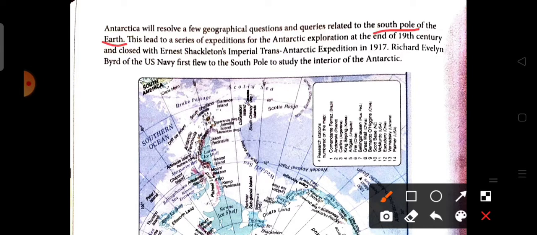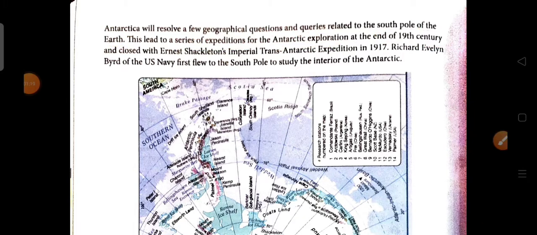So he described that if we explore the southern poles, then a few geographical questions and queries would be solved, and this led to a series of expeditions for Antarctica, and exploration in the 19th century, closing with Ernest Shackleton's Imperial Trans-Antarctic Expedition in 1917.